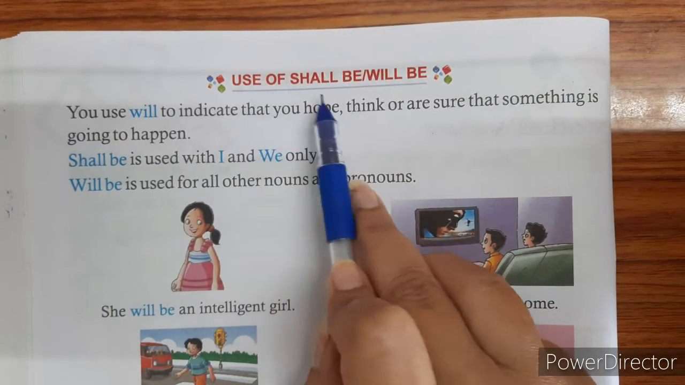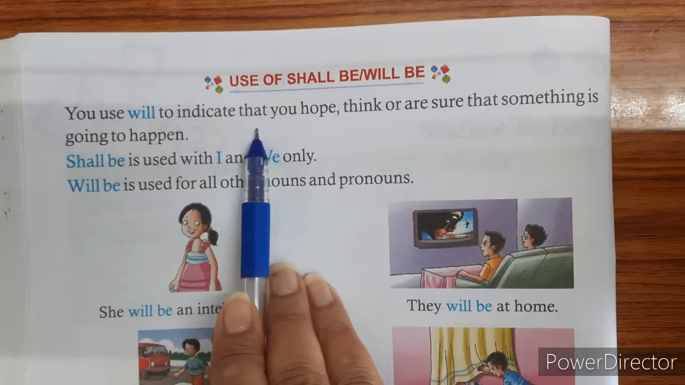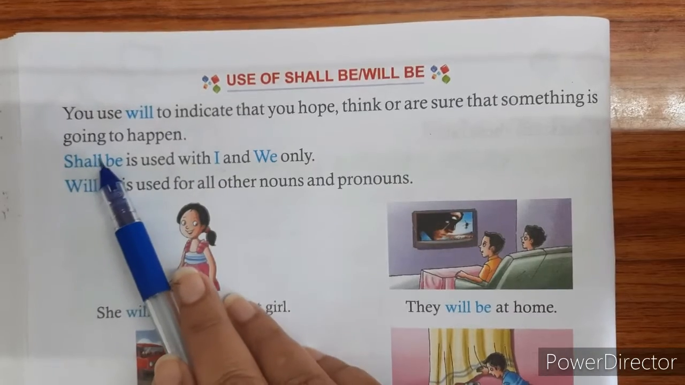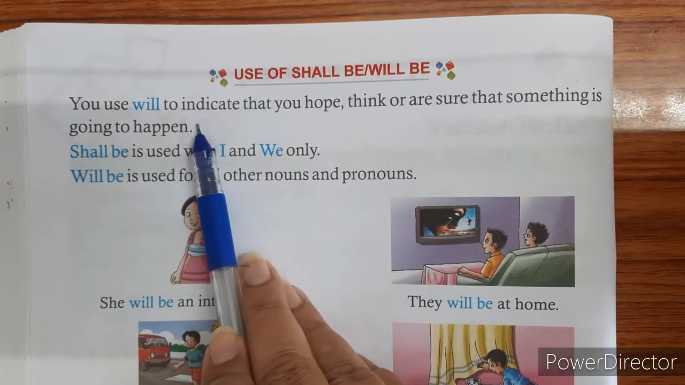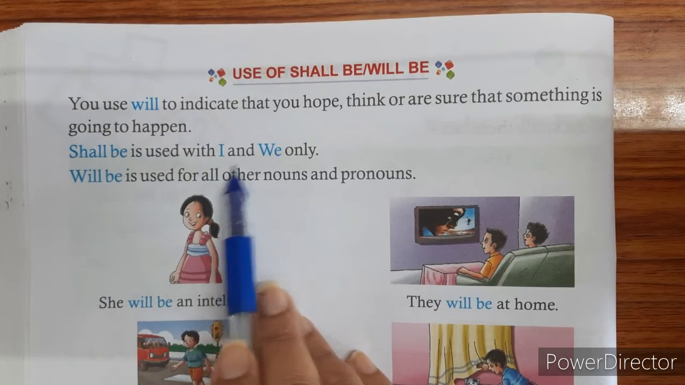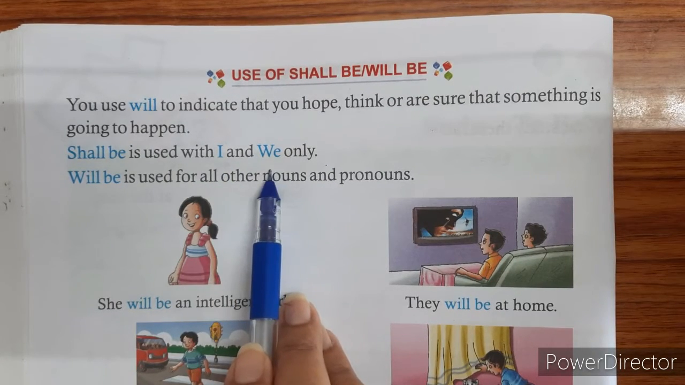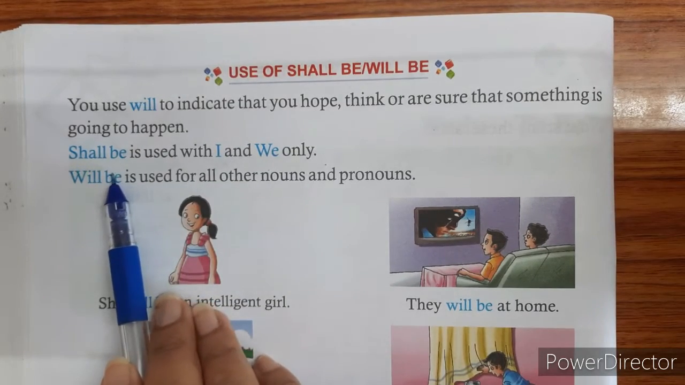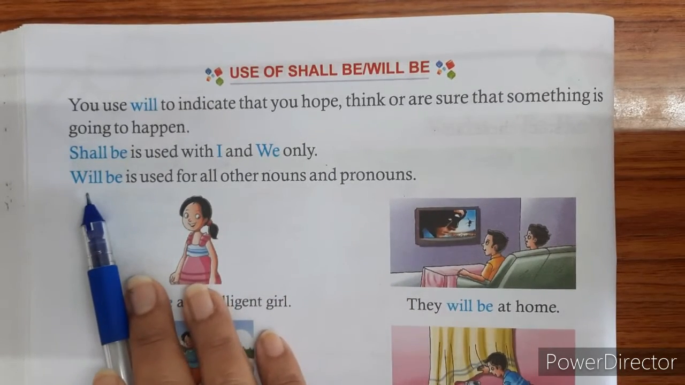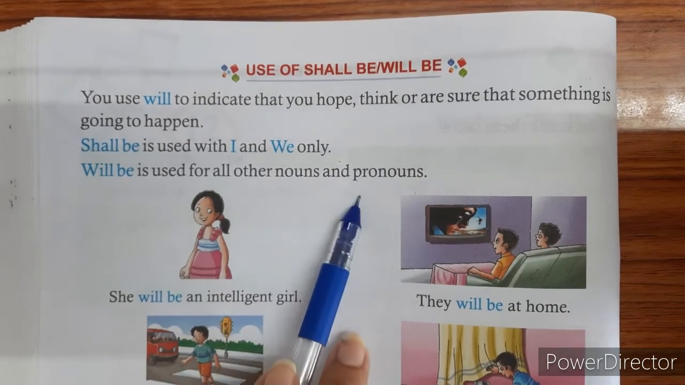Now, use of shall be, will be, verbs to be. You use will to indicate that you hope, think, or are sure that something is going to happen. So students, when we are hopeful, we use will. Shall be is used with I and we only. So whenever we write the pronouns I and we in the sentence, that is when you use the verb to be shall be. Will be is used for all other nouns and pronouns. So when do we use will be in a sentence? Whenever we are talking about nouns and pronouns.